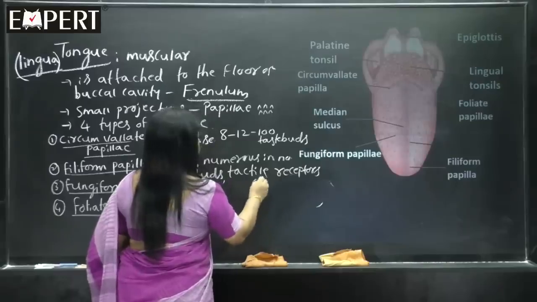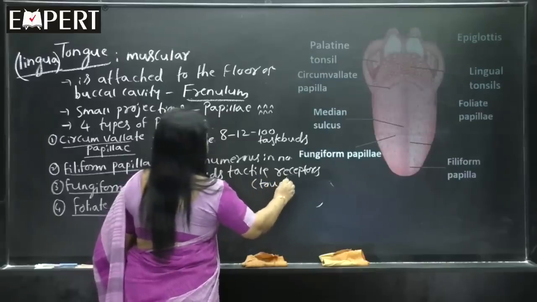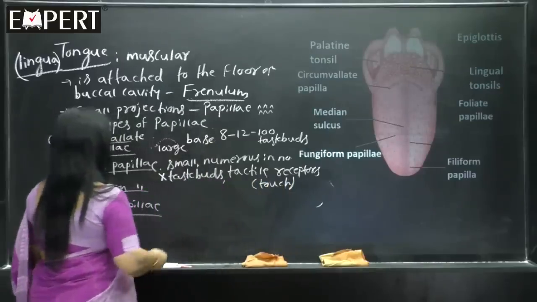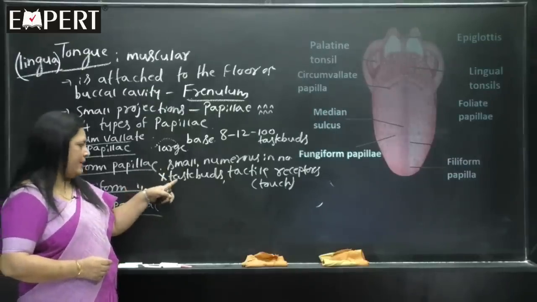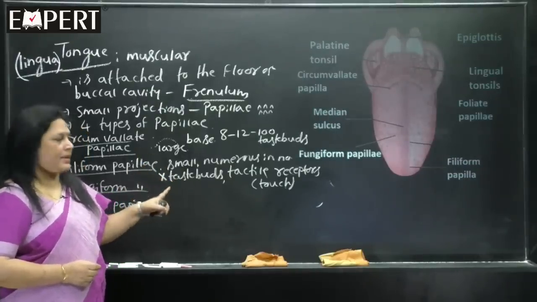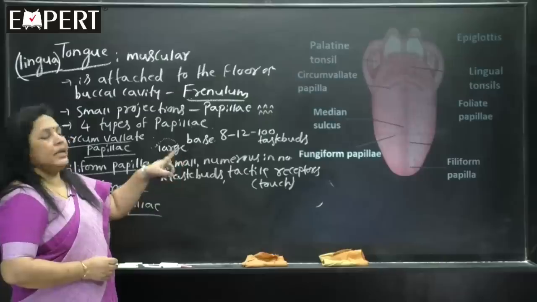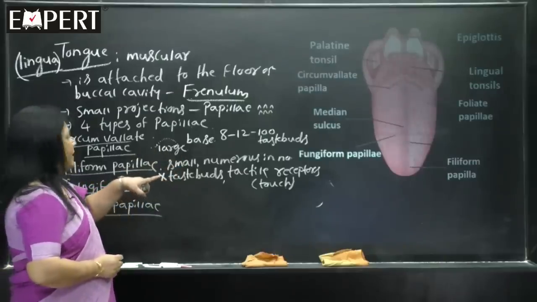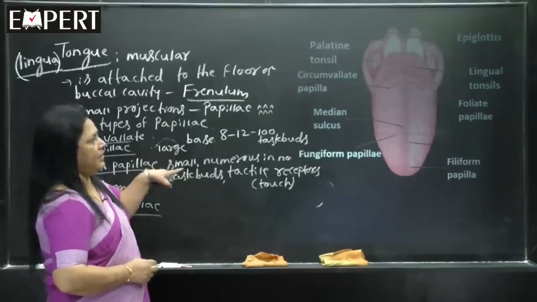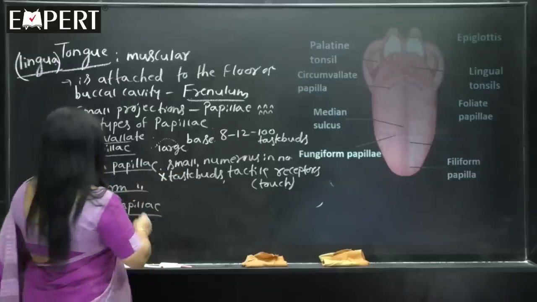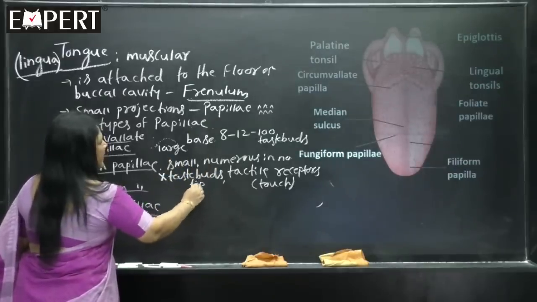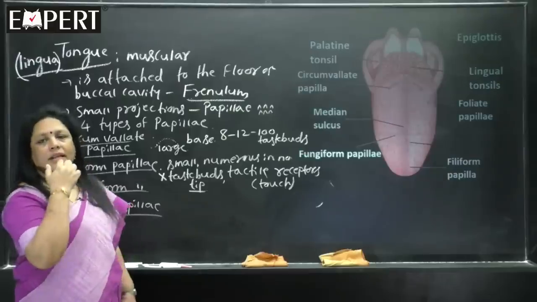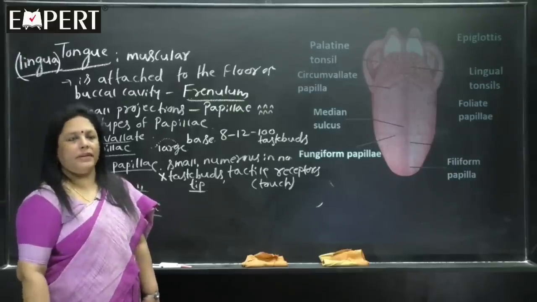They are touch receptors. Very important point. Filiform papillae are small, numerous, do not possess taste buds, and possess tactile receptors, and you can see filiform papillae are present at the tip of the tongue.